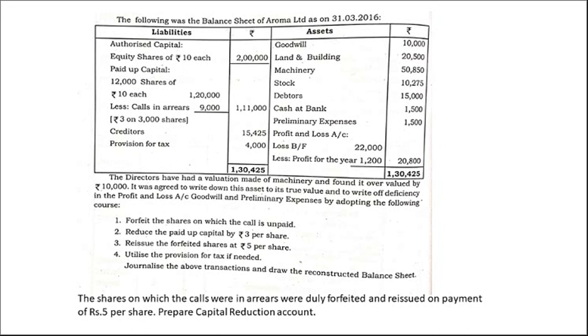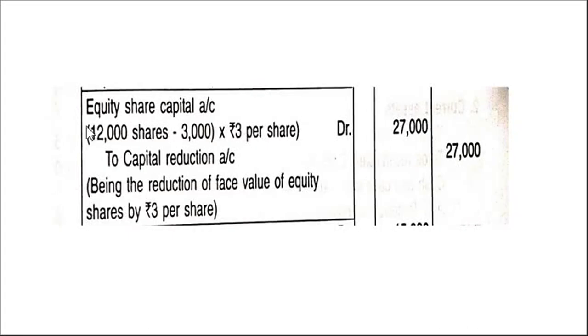See here, you can directly write equity share capital account debtor to capital reduction account. Here they have given 3 rupees, right? So total 12,000 shares were there. 3,000 we have to cancel, no? So it will not come because there are calls in arrears. So for the remaining net shares, we have to multiply by rupees 3. So it will be 27,000. This is one method. Equity share capital account debtor to capital reduction account.